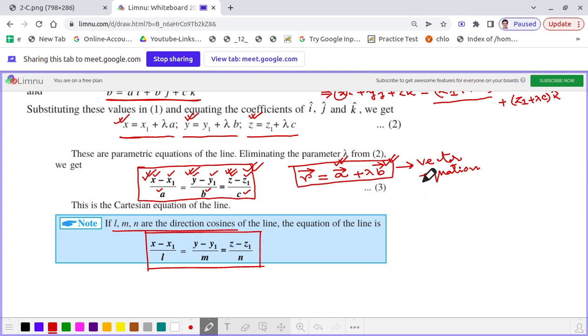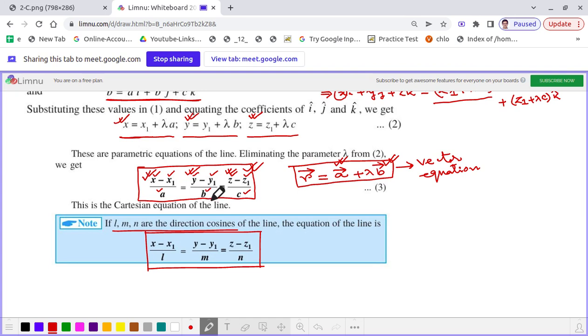Now, this is whatever is represented in the vector form, but if the same straight line is passing through the fixed point x1, y1, z1 and having the direction ratios as a, b, c, its Cartesian equation is x minus x1 by a equal to y minus y1 by b is equal to z minus z1 by c.